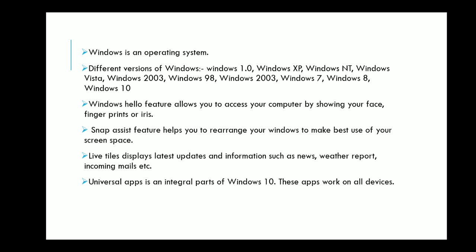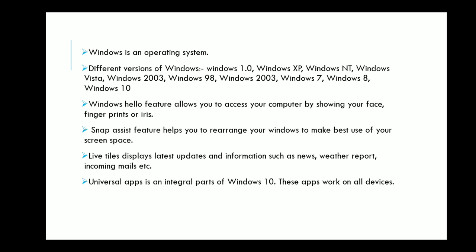Now we will see chapter 2. Windows is an operating system, or we can say Windows is the system software. Now different versions of the Windows. Windows 1.0, Windows XP, Windows NT, Windows Vista, Windows 98, Windows 2003, Windows 2007, 8, 10, where the first Windows was Windows 1.0. It was introduced in year 1985, and the latest Windows, that is Windows 10, was introduced in July 2015.